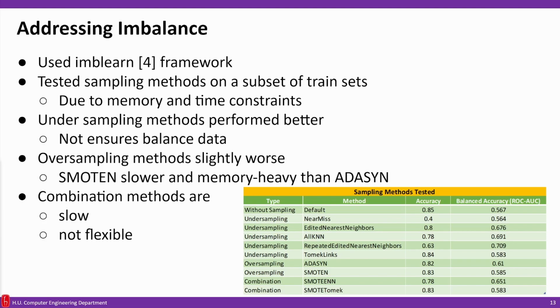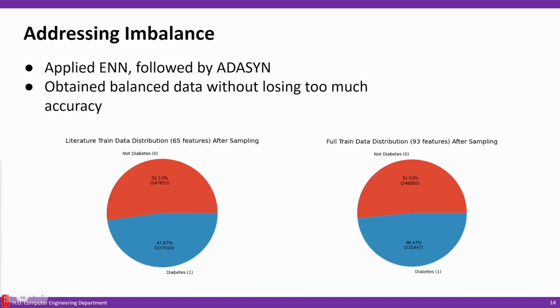Combination methods apply these undersampling and oversampling methods back to back, but generally they are too slow, memory heavy, and not flexible, not allowing other variants. So as a result, we first applied edited nearest neighbors and then applied the adaptive synthetic method to obtain balanced data without losing too much performance. You can see the resulting dataset distributions below.